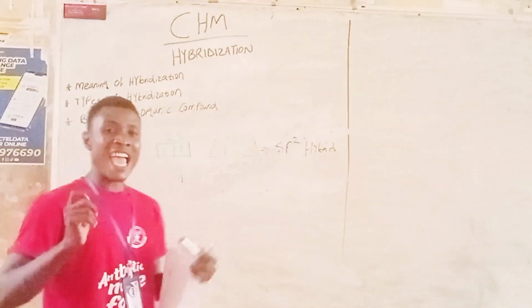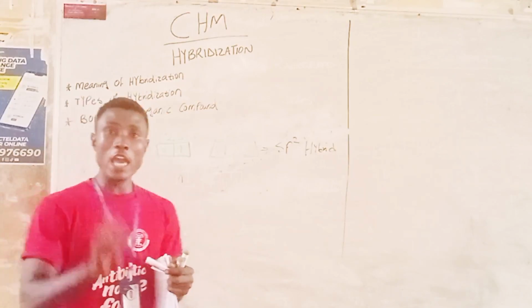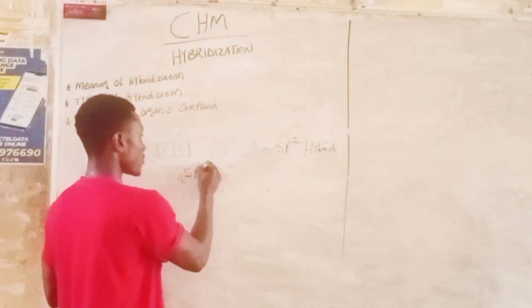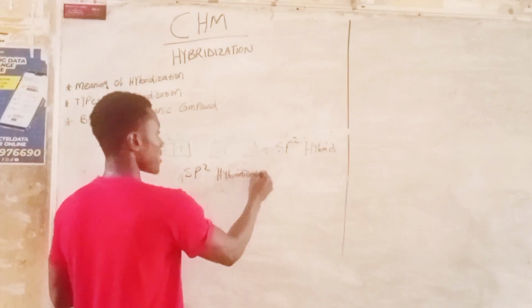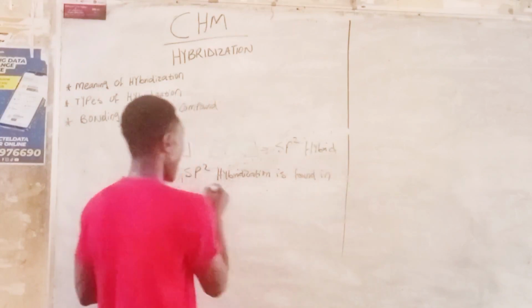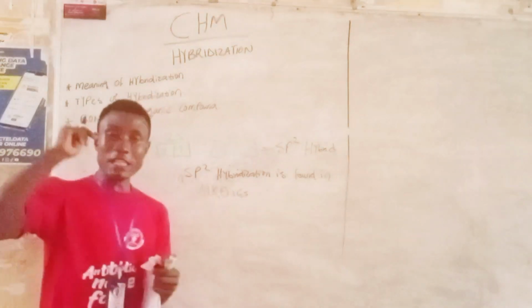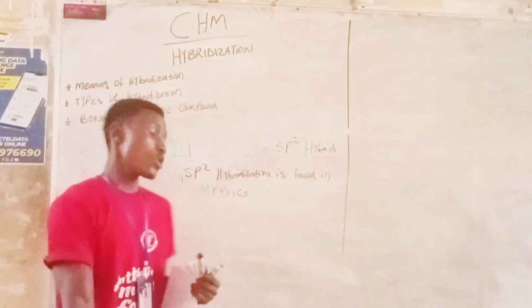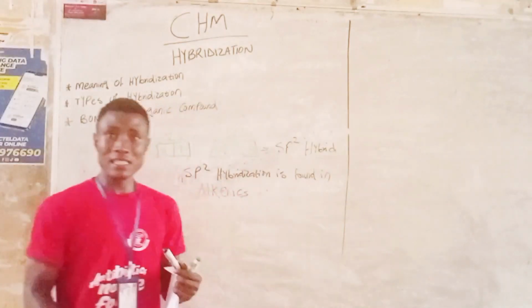Now, take note that the SP2 hybridization is found in the alkenes. The SP2 hybridization is found in alkenes, while the SP3 hybridization is found in alkanes. That's for the SP3, while the SP2 is found in alkenes.